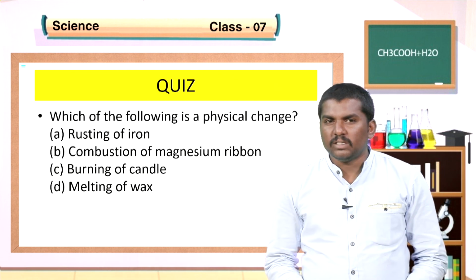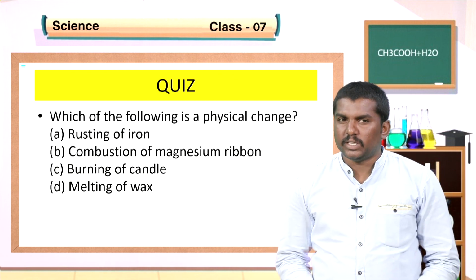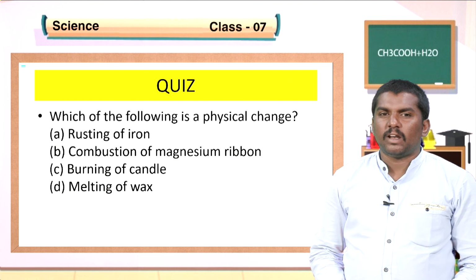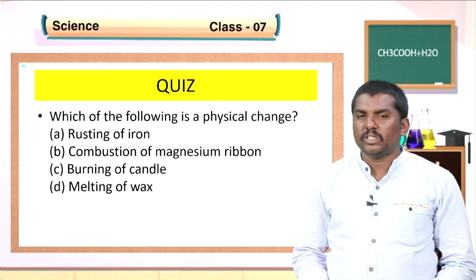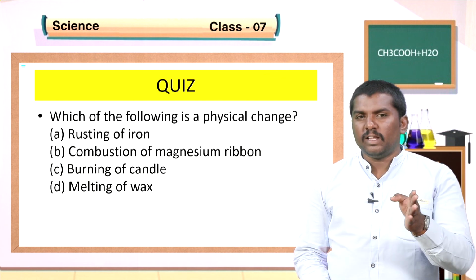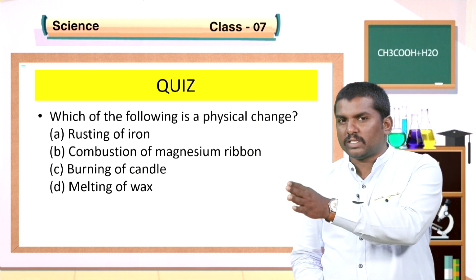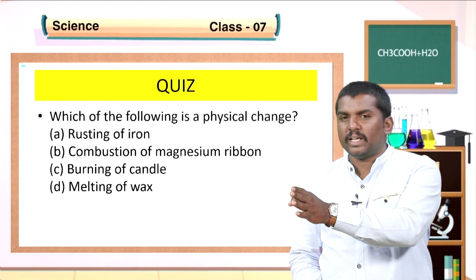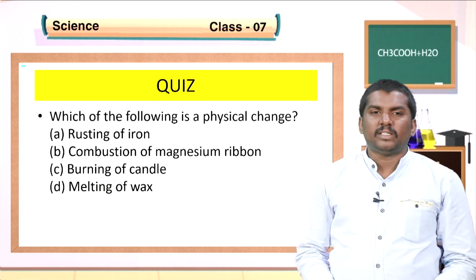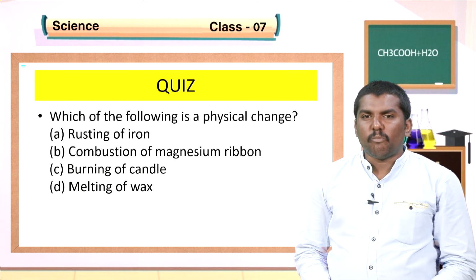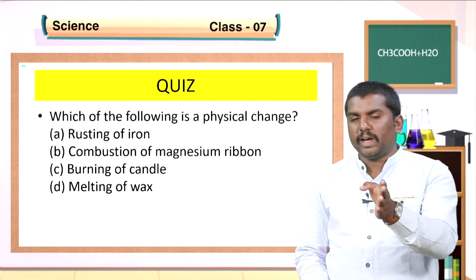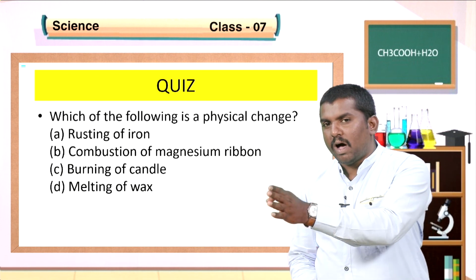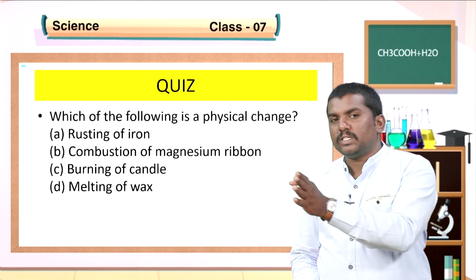How do you get the answer? Dear students, in option A, rusting of iron, what happens here? In this case, iron gets converted into iron oxide. It is a chemical change. Here a new substance is formed as iron oxide. In the second case, during combustion of magnesium ribbon, magnesium gets converted into magnesium oxide. Here also a new substance is formed.